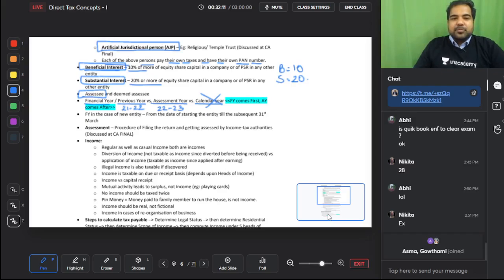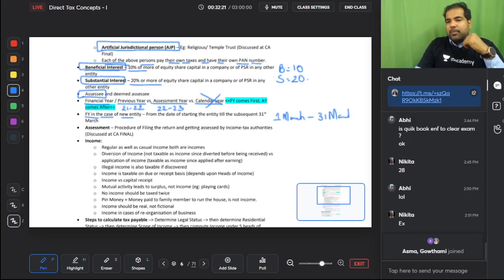Next guys, financial year in case of a new entity. If I start a new business today, can I start a new business on 1st of March? Yes. So from 1st of March till 31st of March will be my financial year. Assessment, guys, once you file your return, the income tax authorities will check you and you will get assessed, which we will see at CA final.